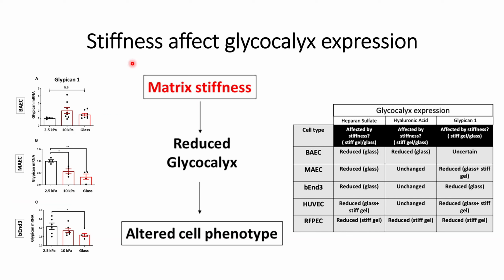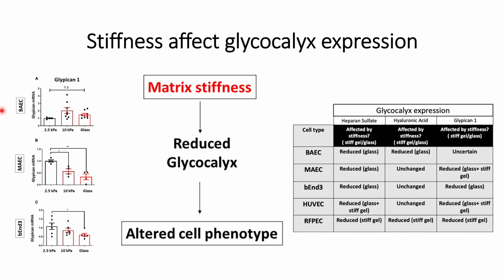In this video we will discuss how stiffness affects glycocalyx expression. We have discussed a part of this in our previous video, and we will continue our discussion from the point where we stopped last time. In the last video we discussed two glycocalyx related proteins, that is heparan sulfate and hyaluronic acid.